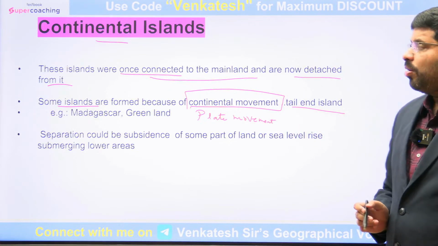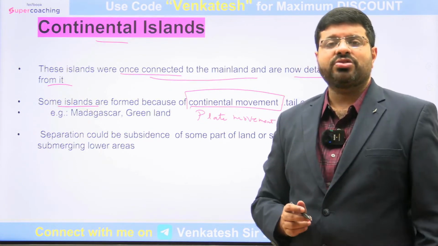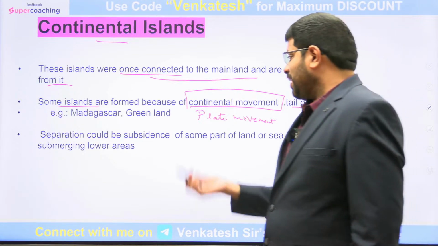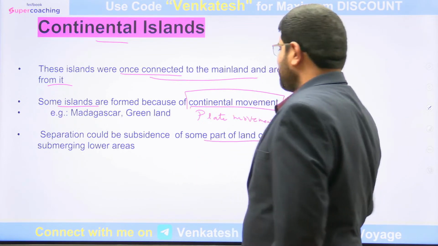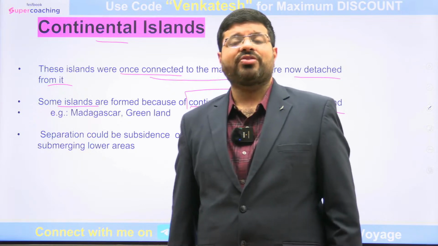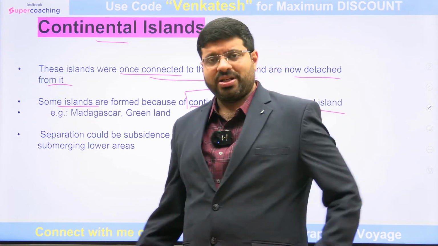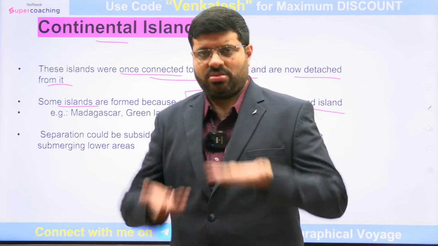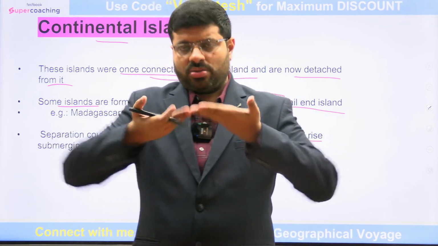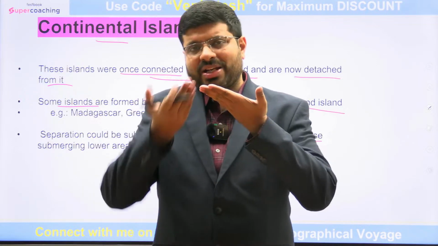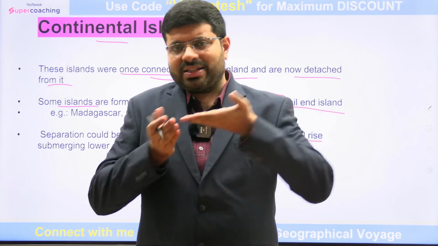Then, what is the reason for the separation of continents? It could be subsidence, some sea level rise, or some part of the plate movement. It could be any of these things, right? What is subsidence? Lands were once connected. One of the lands subsided, and slowly they got separated.